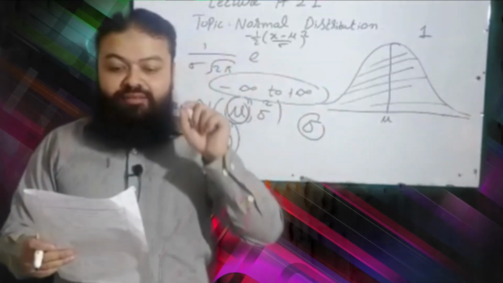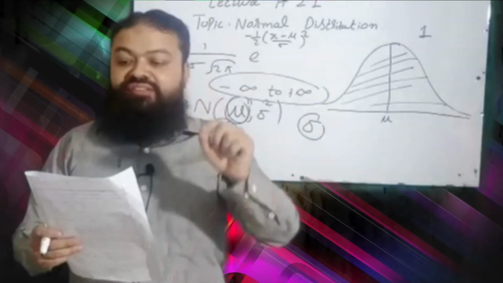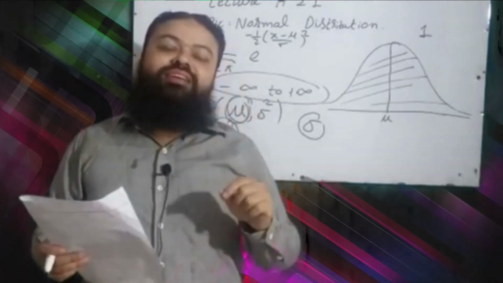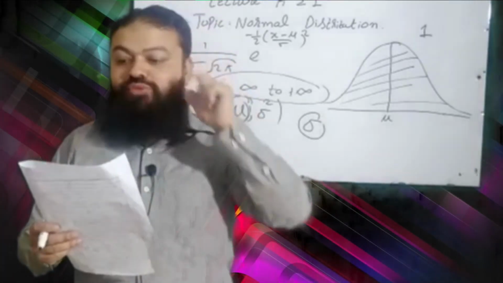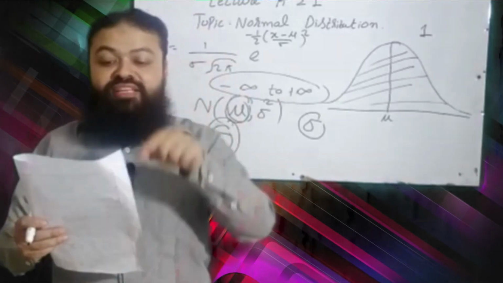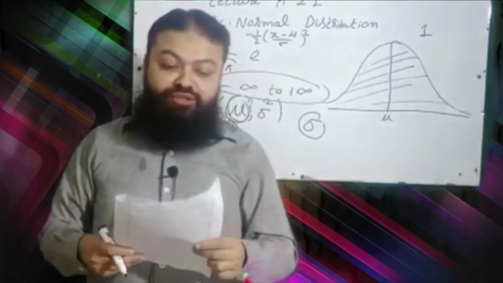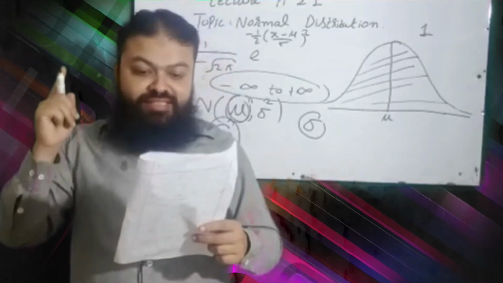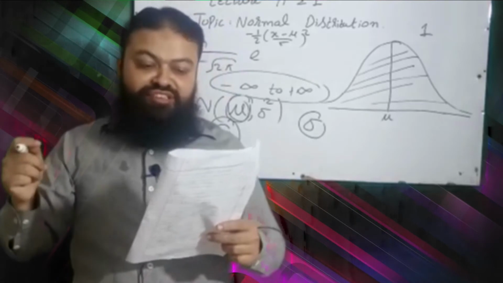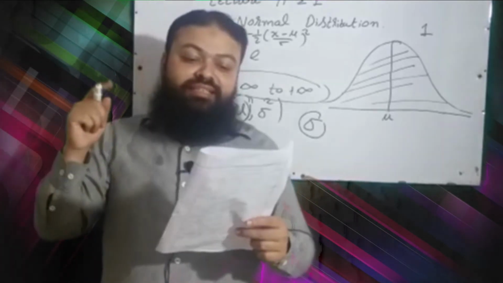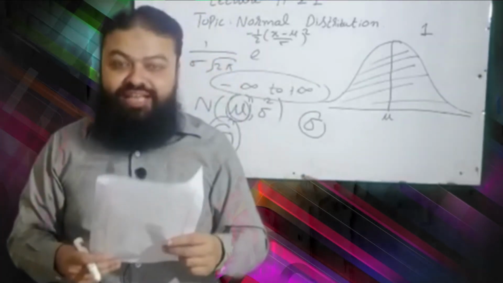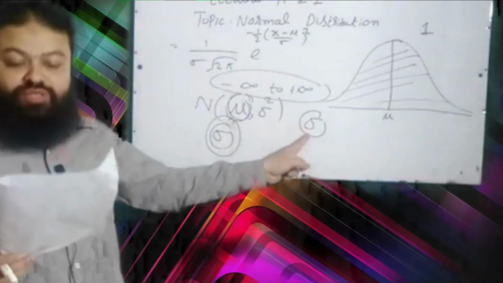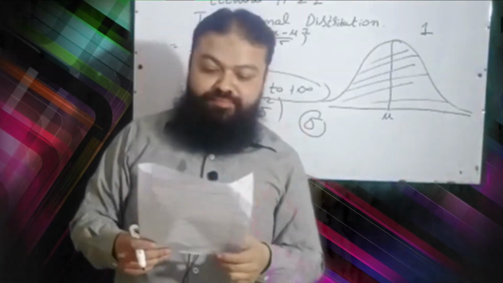Please keep in mind, option number B is the variance of the random variable must be greater than 1. It is also incorrect. Variance can be equal to 1. And they are asking it must be greater than 1. It is also incorrect. C option, the probability that the random variable is greater than the mean is 0.60, incorrect. D, the distribution of the random variable is defined by the mean and standard deviation. It is correct one. D is the correct option.